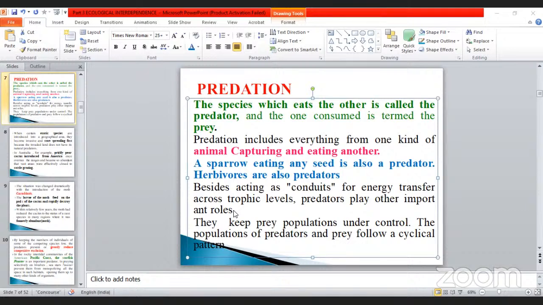Shark is the predator of the sea. Take an example, lion or tiger is the predator of the forest. Likewise, each and every region has its own specific predator and prey. Predators keep the prey population under control. Yesterday we saw that the populations of predator and prey follow a cyclic pattern. Okay, go to the next one.